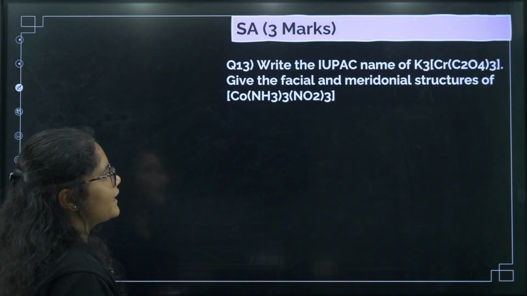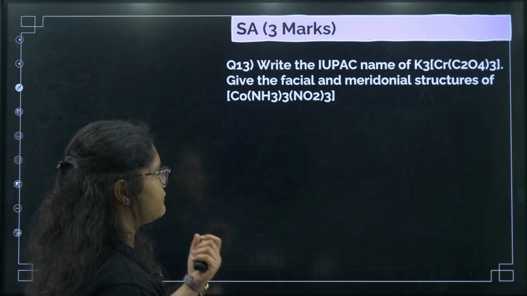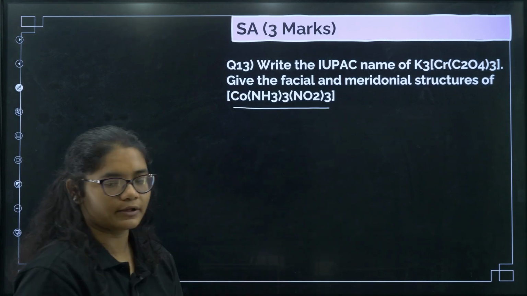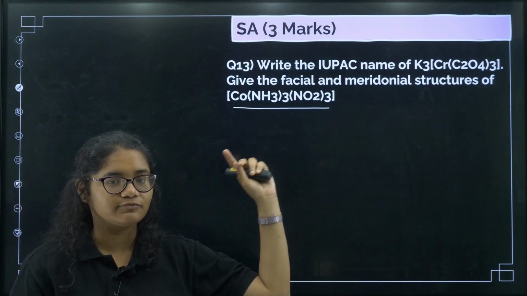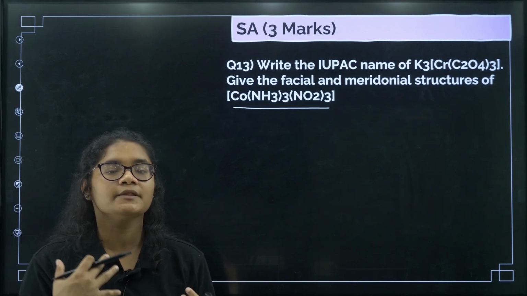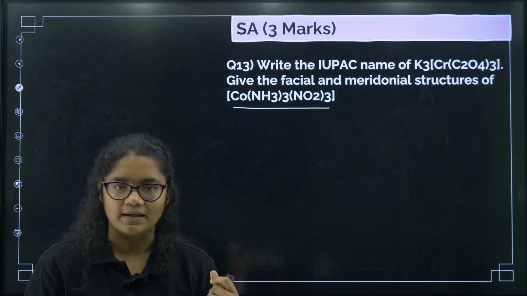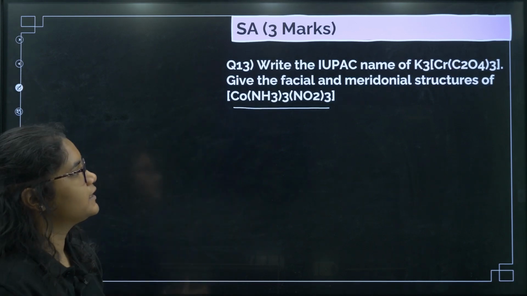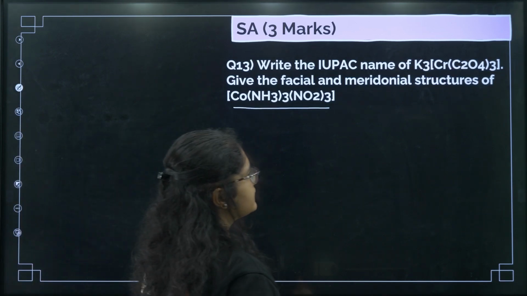Fine. Next, write the IUPAC name of the given compound. Give the facial and meridional structures of this compound. Okay, so there's only one example for facial and meridional given in the NCERT, and that particular example is asked many times in the exam. Okay, so please prepare this example properly. Okay, first let us write the IUPAC name here.